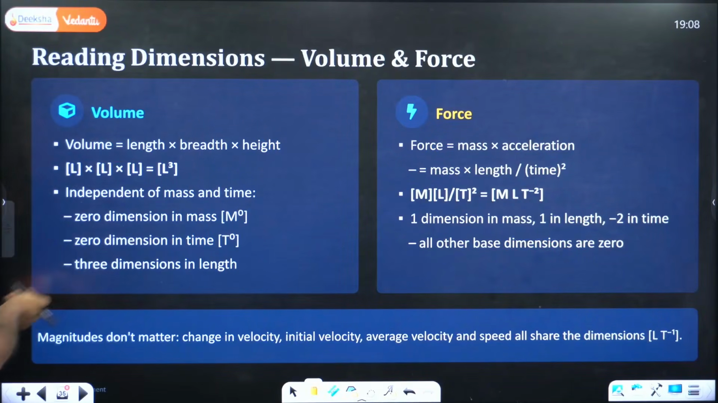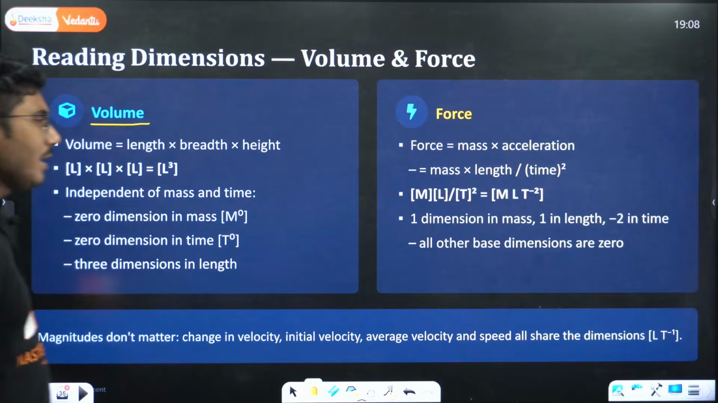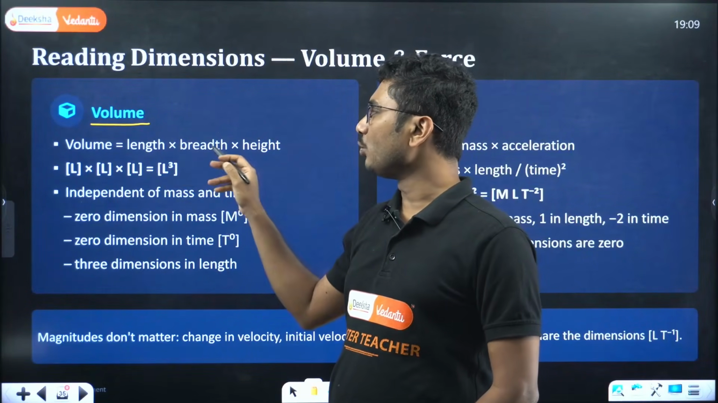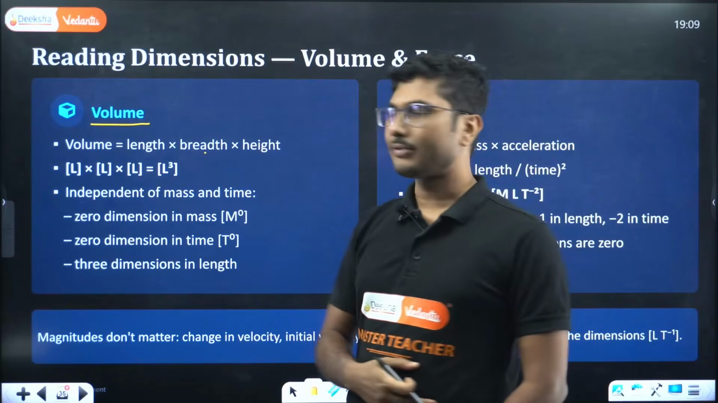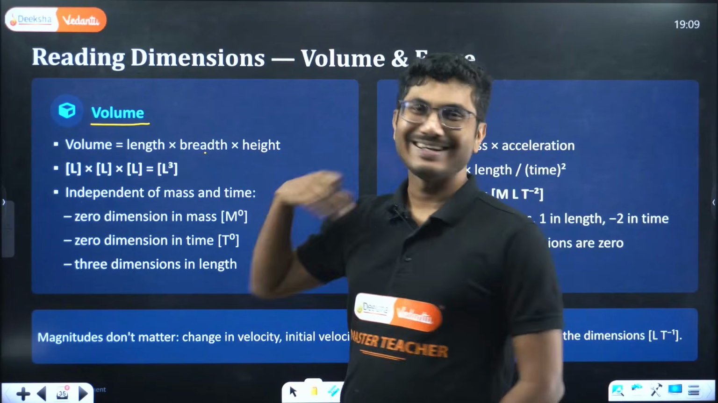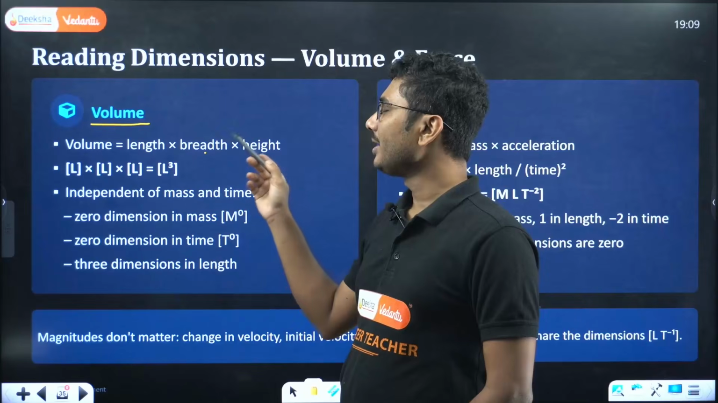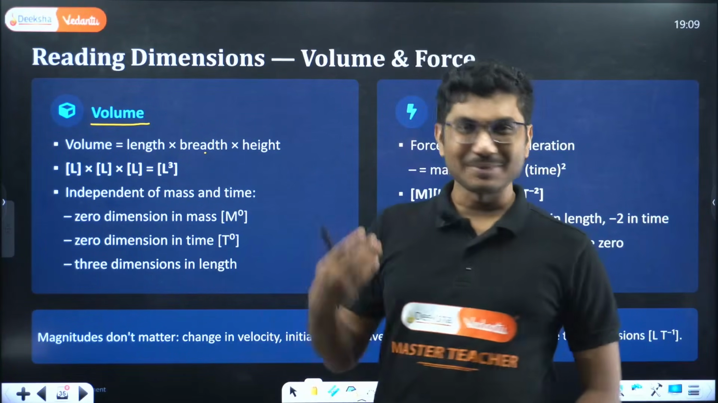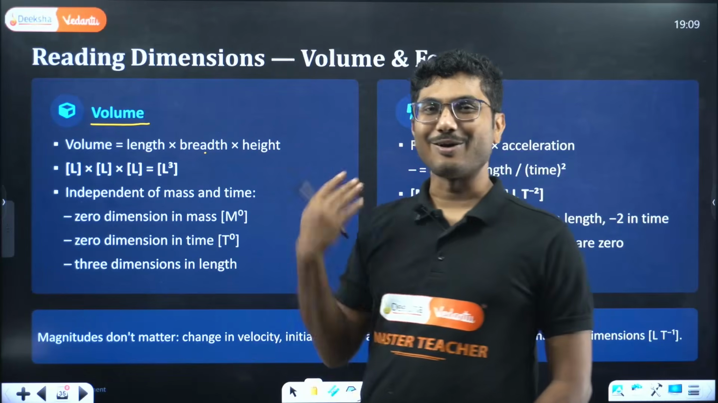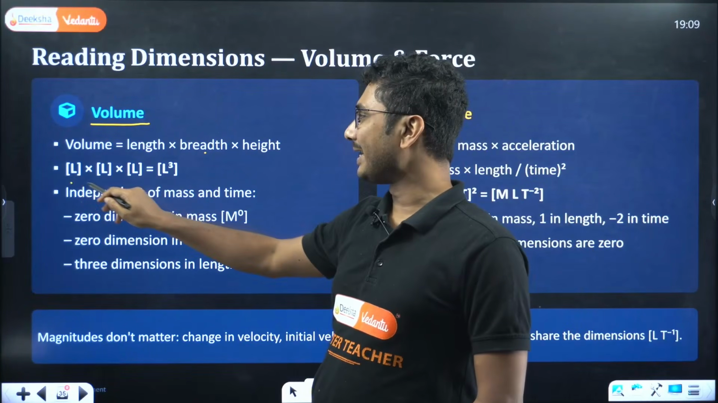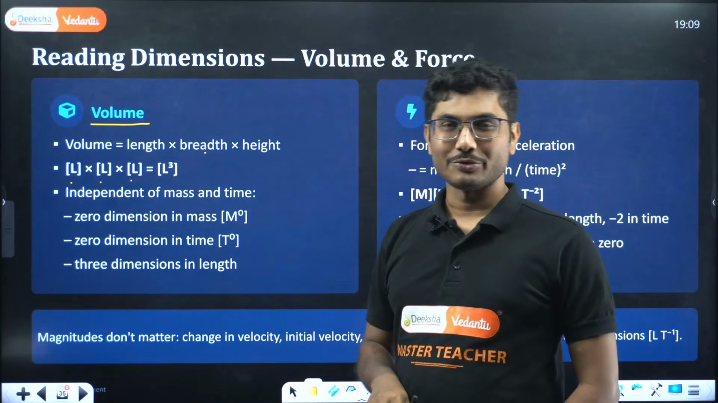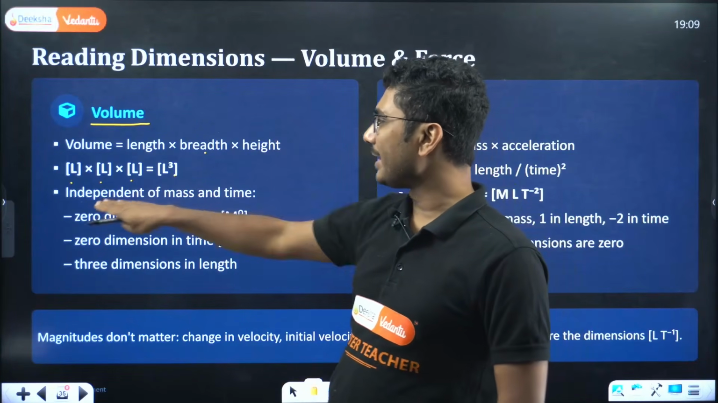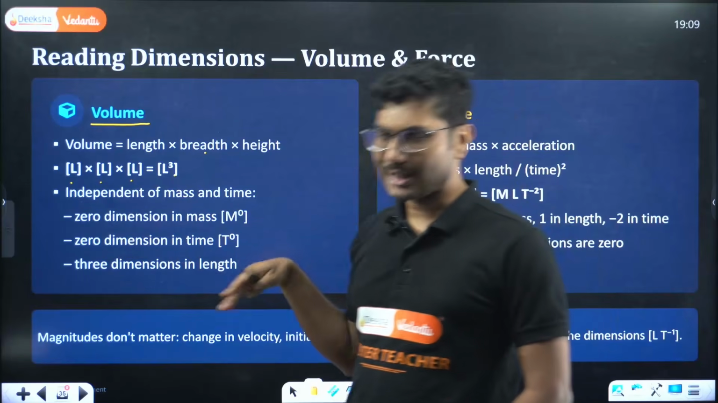So let's start with the example of volume. Volume, a very common quantity, is basically length into breadth into height. That's how we calculate volume. Now length is measured using length, breadth is also a length, height is also a length. So when it comes to dimension, length, breadth, height are all same. So it will be L, L, L, L cube. So L cube is the dimension of volume. You see that this is independent of mass and independent of time.